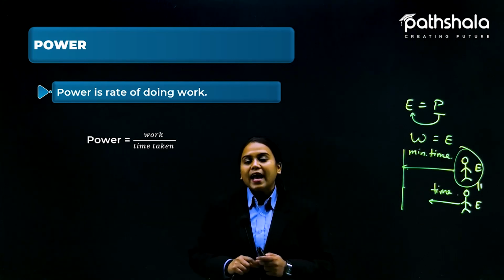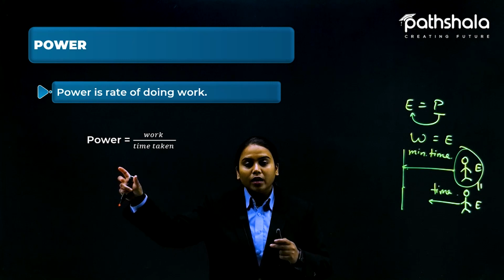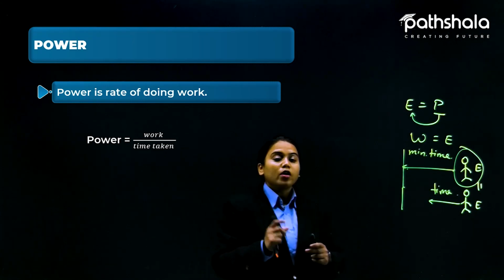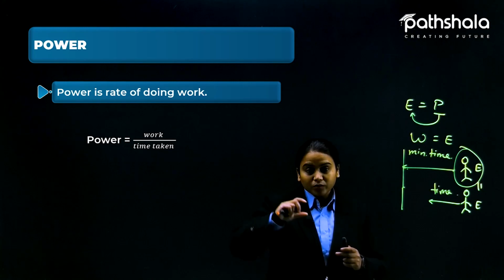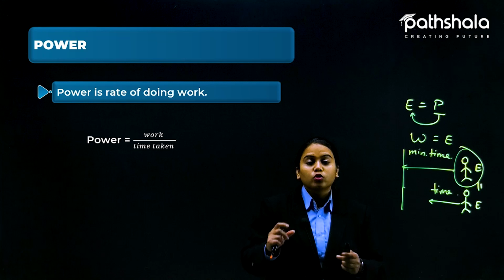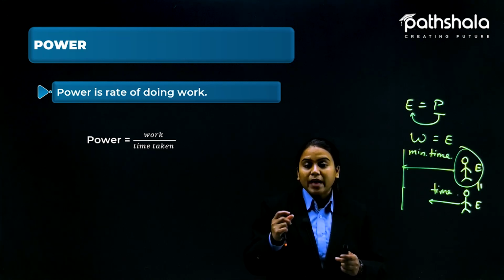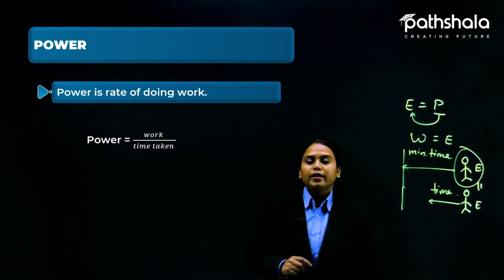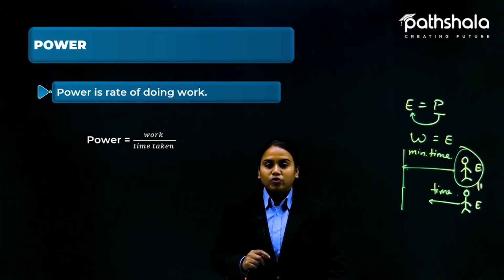This is what physics says: for the completion of a work, if two bodies are going together, the body that takes the minimum time has more power. So this is what power actually is, students.